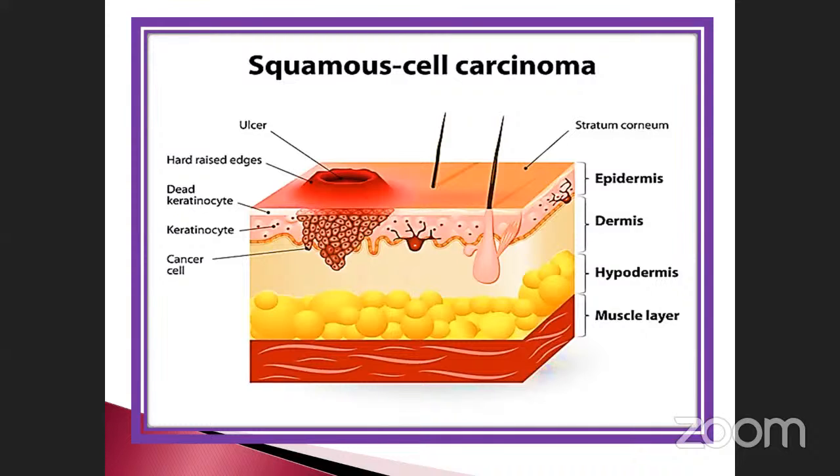See here, the cancer cell is present here. This is called a keratinocyte. Keratinocyte is nothing but keratin-containing cells. These are all dead keratinocytes. Hard raised edges are a symptom on the outside of the skin, like ulcers, a wound.